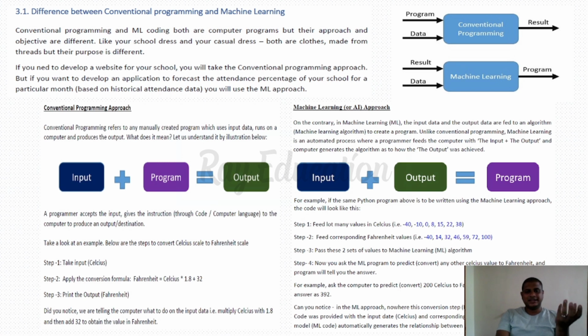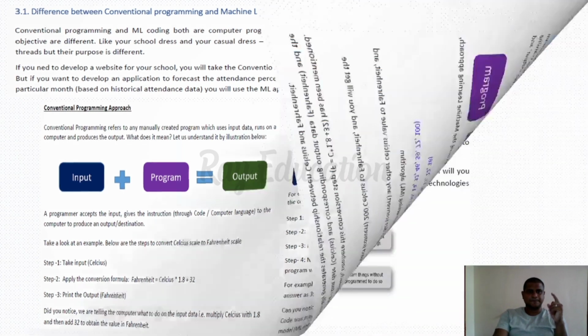This is the traditional programming approach. In the machine learning approach, there is the Celsius value and the Fahrenheit value. According to those two matching fields, it generates its own algorithm. So this is the difference between traditional programming and machine learning approaches.